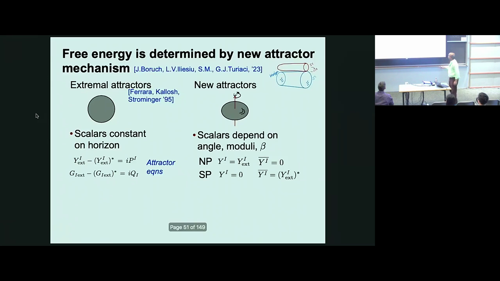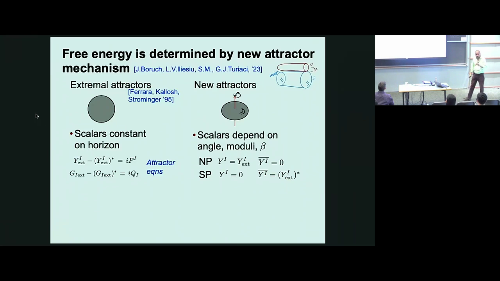And now we don't have spherical symmetry. We only have a U(1). So there are actually two fixed points. These are the two poles that I was discussing. And the scalars are not constant on the horizon. They depend on the angle. They also depend on the asymptotic moduli and the temperature. And the area of this black hole, the Bekenstein-Hawking formula, also depends on all of these, on the moduli and beta.